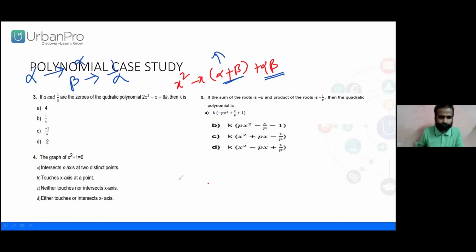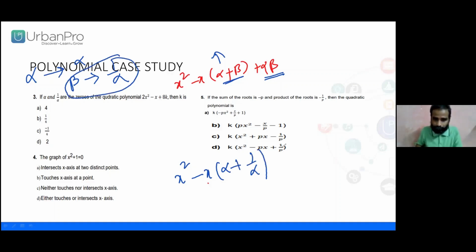I suppose no. Look here, x square minus x of what is alpha beta? Alpha only. What is beta? Beta is 1 by alpha. They are reciprocals, right? Simply we can strike them off. Now, look at the constant. x square minus x of, I will not do anything.